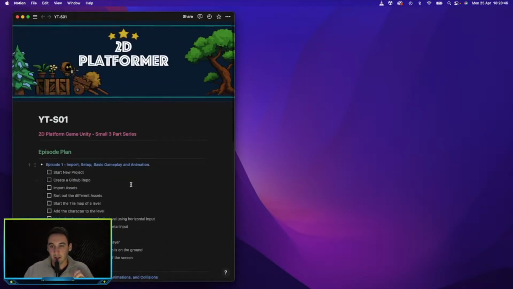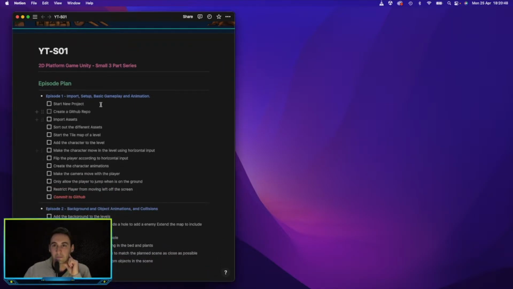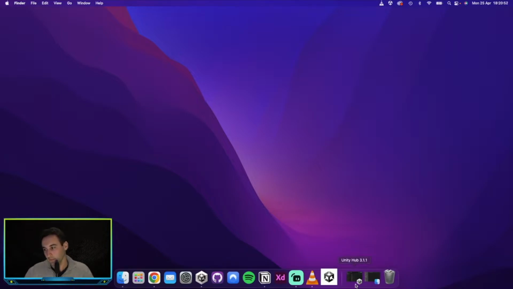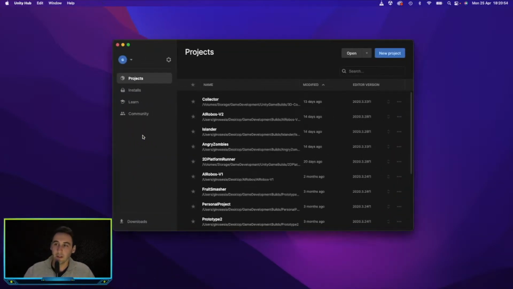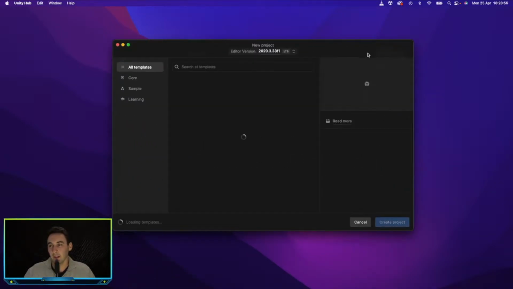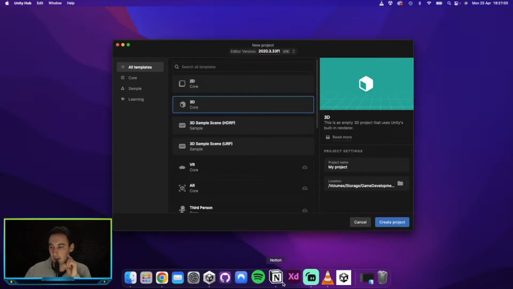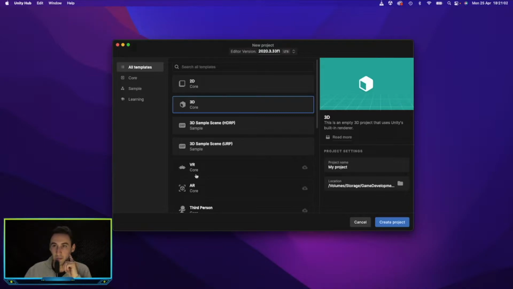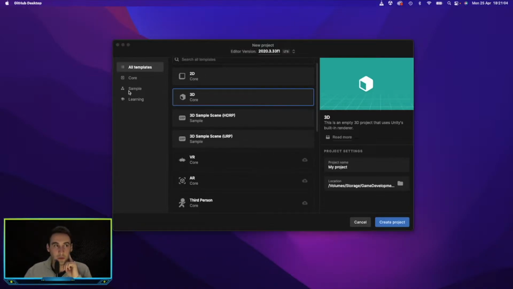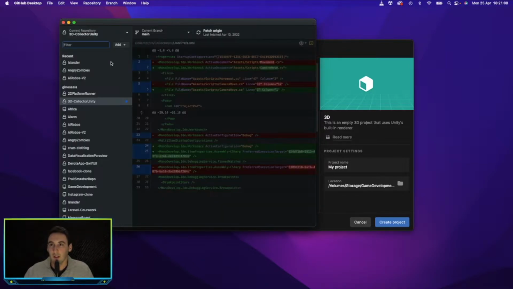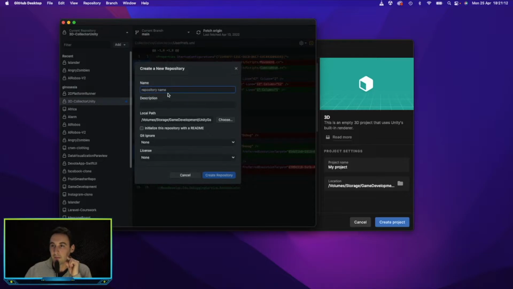So having said that, let's go ahead and start our project. If we open up the Unity hub, we can go ahead and create a new project. Actually, before that, let's go ahead and open up GitHub desktop, where we will, where's it going? Oh, here it is. We're going to go ahead and create a new repository. Let's call this